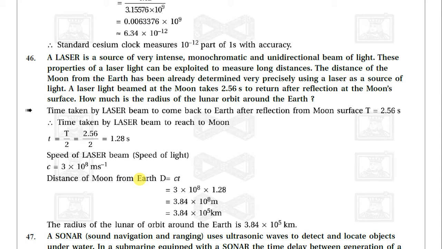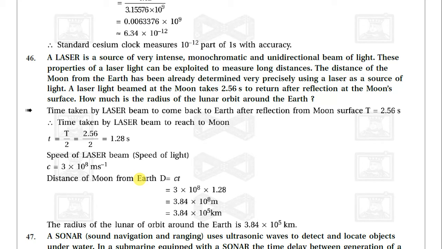The time taken by the laser beam to come back to earth after reflection from the moon's surface, t, is equal to 2.56 seconds. So the time taken to reach the moon is t by 2, which is 2.56 divided by 2, equal to 1.28 seconds. The speed of light is equal to 3 into 10 raised to 8 meters per second.